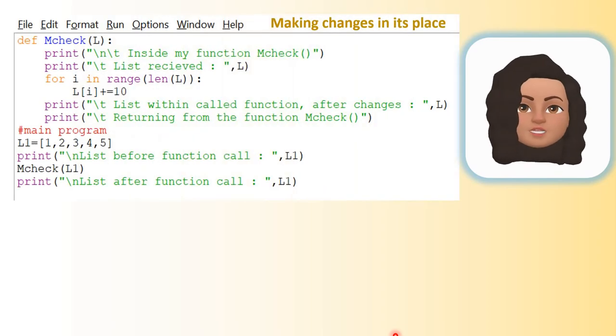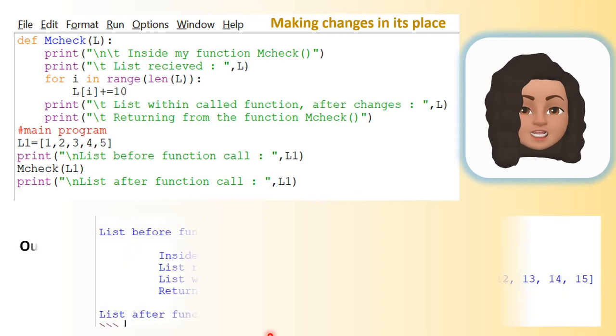Now let's discuss what happens when a mutable type value is passed to a function. Okay, so let me demonstrate this with an example. Look at this program. There is a function called mcheck, and the same concept as the previous program. Instead of integer data type, we are passing a list here. Okay, that is the only difference. So the program execution begins from the main.